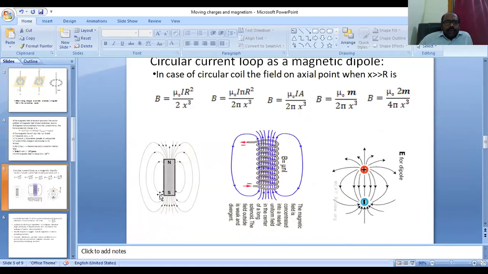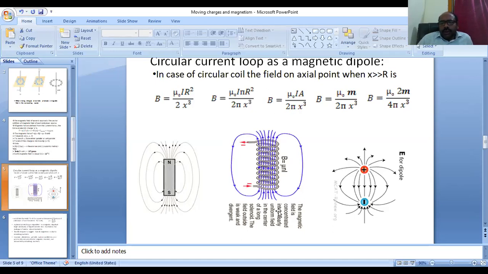It is the figure. I have kept here a bar magnet, and the north pole is in the upward direction, the south pole is in the downward direction. We are observing the field lines. The field lines are from south to north inside the bar magnet, and outside the bar magnet north to south. So totally they are forming continuous field lines. Similarly in the case of the solenoid, with the current direction, we are observing similar field lines. In that way a solenoid is equivalent to a bar magnet.